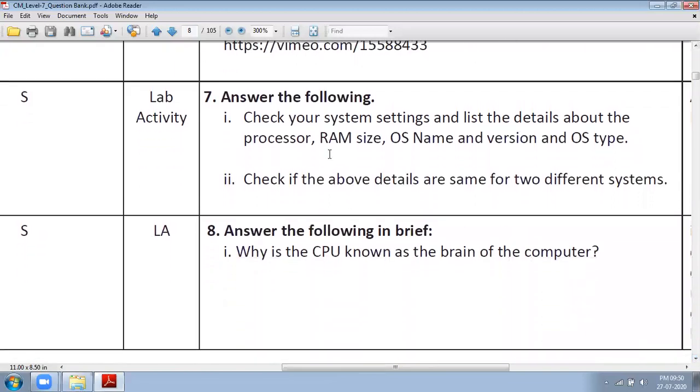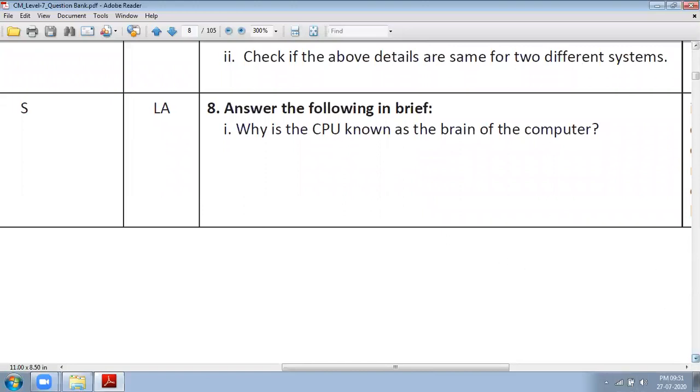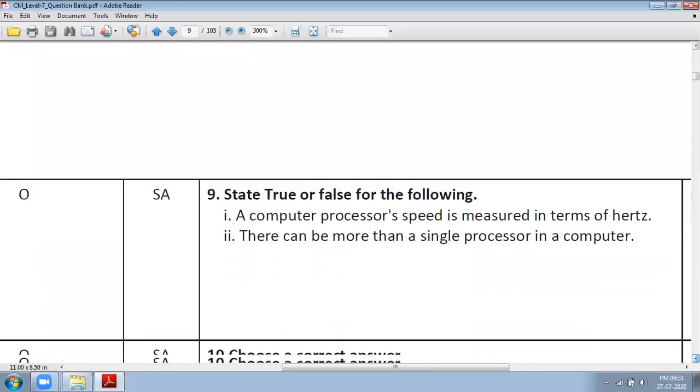Here also this is an activity class. Check your system settings, list the details about processor, RAM size, OS name, version and OS type. If you are using a laptop or desktop, you can do this activity. Check if the above details are the same for two different systems. Why is the CPU known as the brain of the computer? I have already given you this question through video classes, so no need to explain.